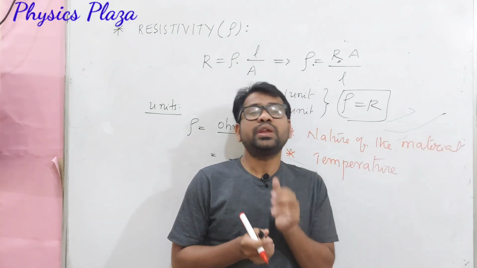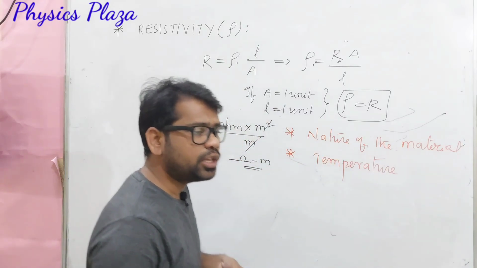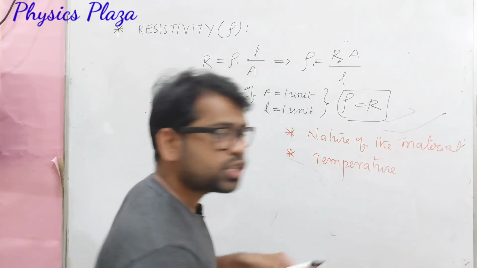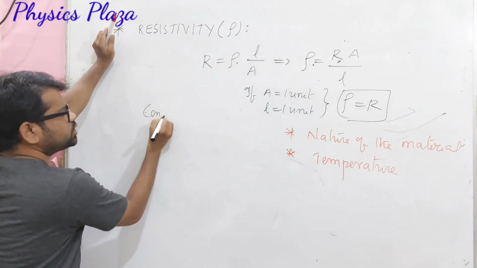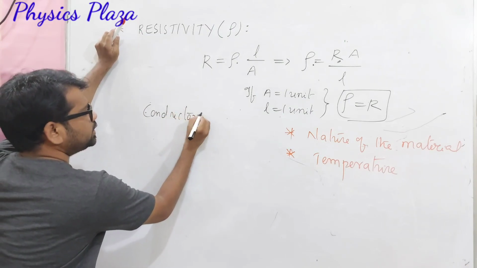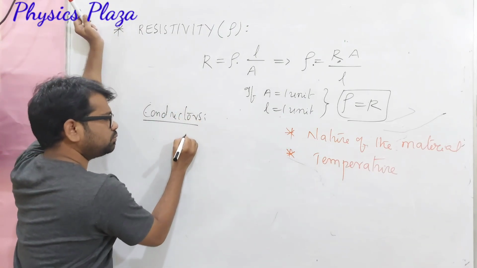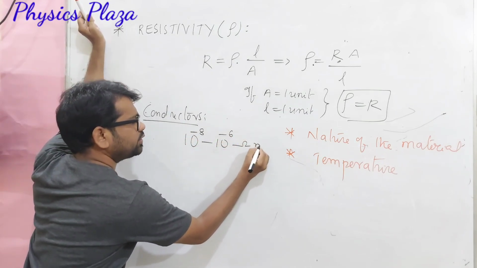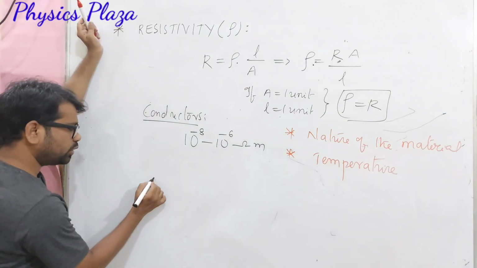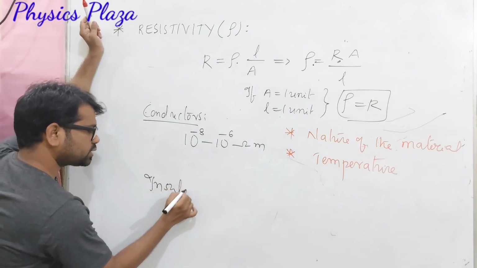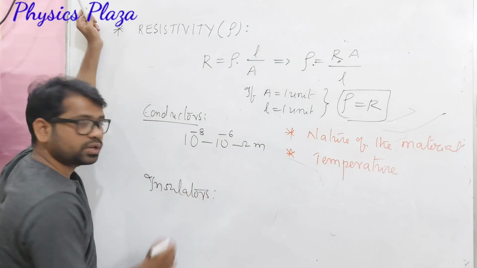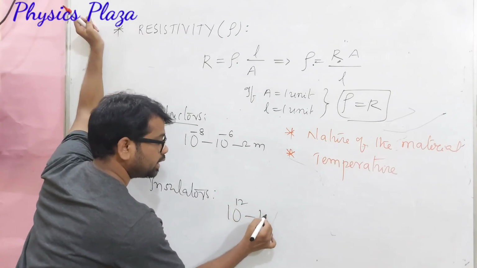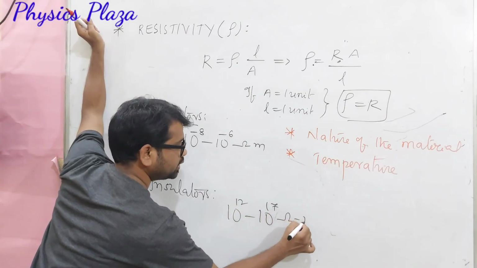Dear children, one very important thing is that the resistivity value is different for conductors, semiconductors and insulators. For example, let us take conductors. For conductors, the resistivity value varies from 10 power minus 8 to 10 power minus 6 ohm meter. Whereas for insulators, it is approximately 10 power 12 to 10 power 17 ohm meter.